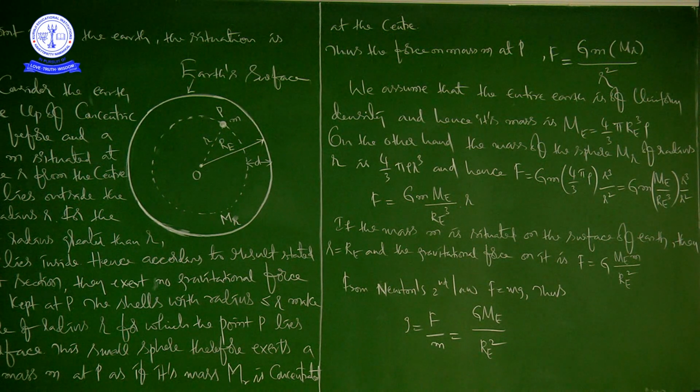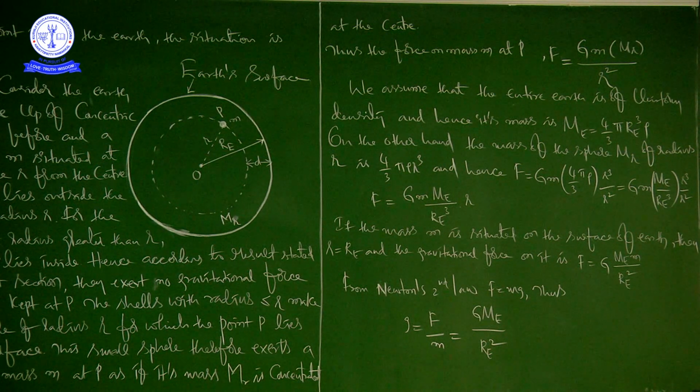And this value I already told you just before, 6.67 into 10 to the power of minus 11 Newton meter square per kg square. How we got that value we discussed in our previous class, the gravitational constant. There, by the Cavendish experiment, the great scientist Cavendish, we calculated the G value as 6.67 into 10 to the power of minus 11 Newton meter square per kg square.